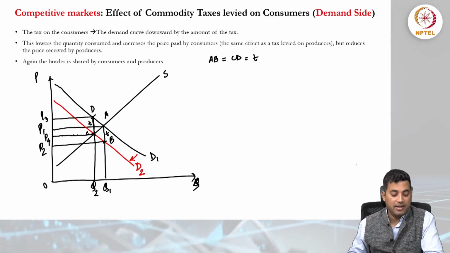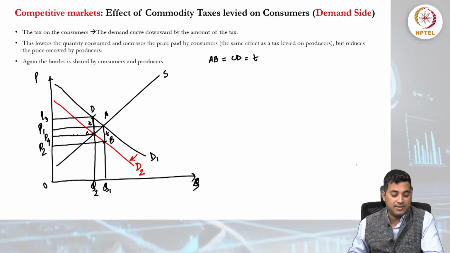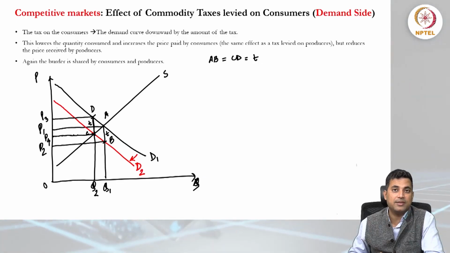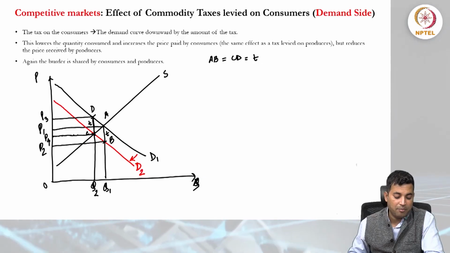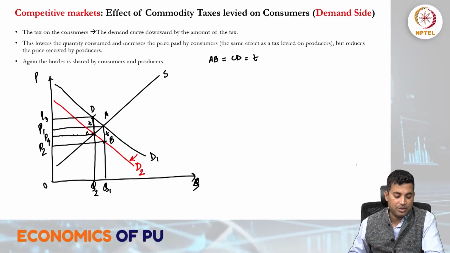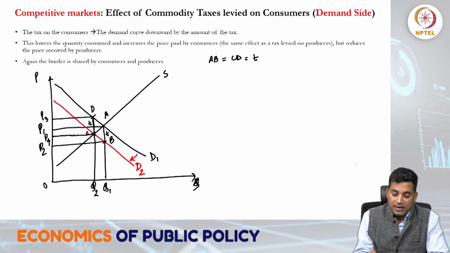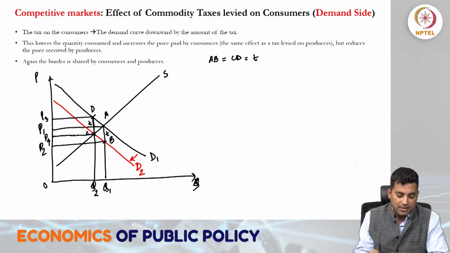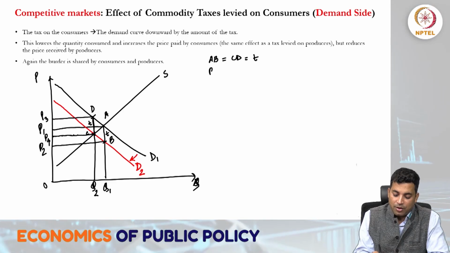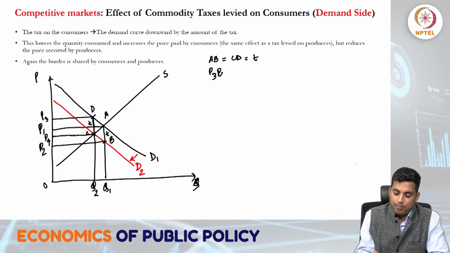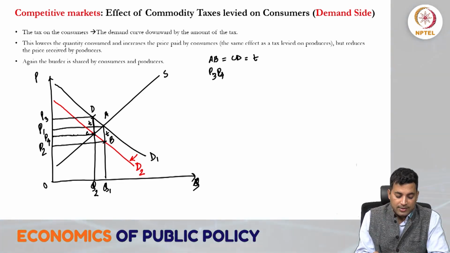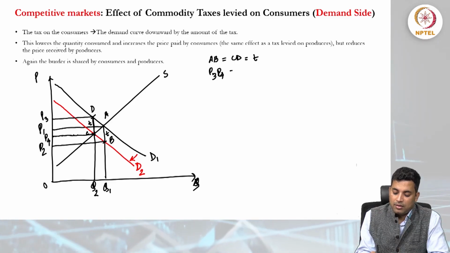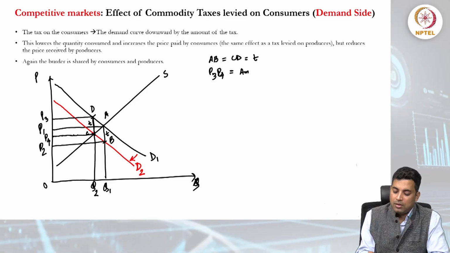Now we can see the consumer is facing a higher price, which is P3, and the producer is also facing a price, P4, as compared to P2. The price that will be shared between consumer and producer is the amount between P3 and P4.